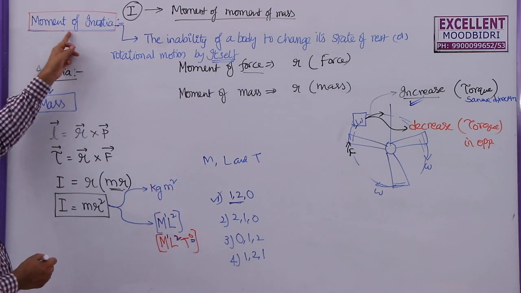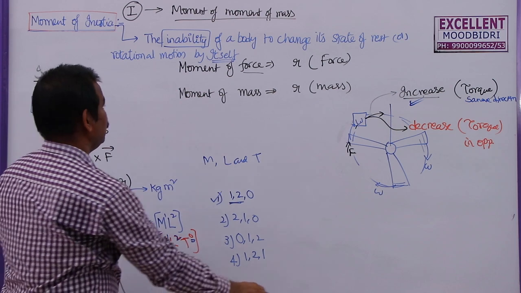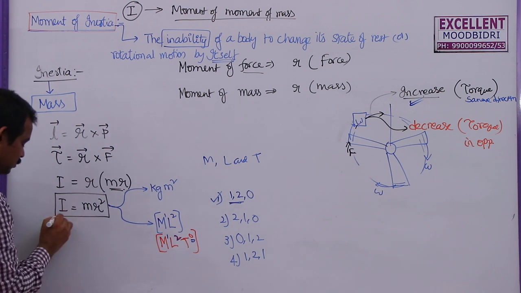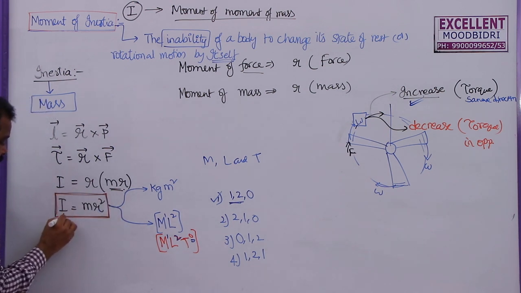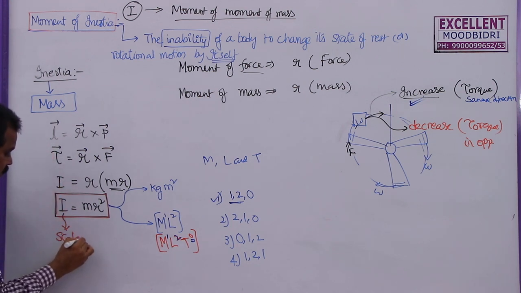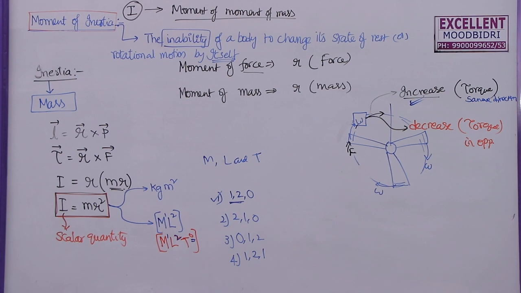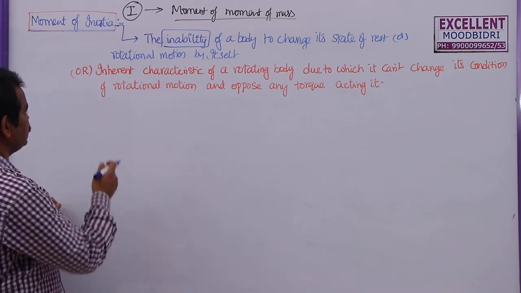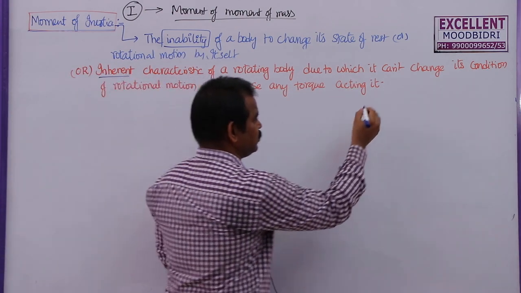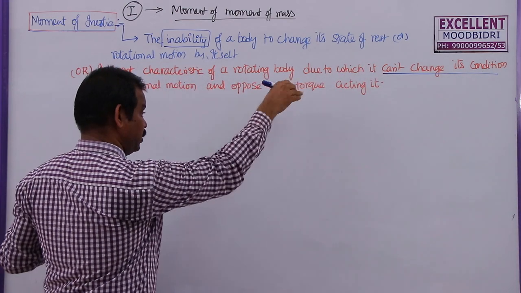So what is the definition of moment of inertia? The inability once again of a body to change its state of rest or uniform rotational motion by itself is called moment of inertia. And this is given by I is equal to mr square. And remember, I is not a vector like angular momentum and torque. This is a complete scalar quantity. Moment of inertia can also be defined as an inherent characteristic of a rotating body, due to which it cannot change its condition by its own, and it opposes any torque acting on it.